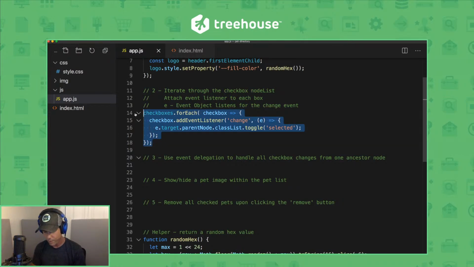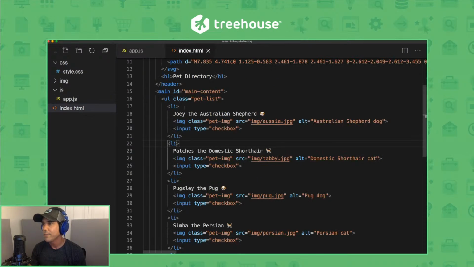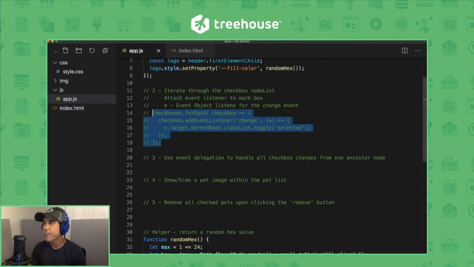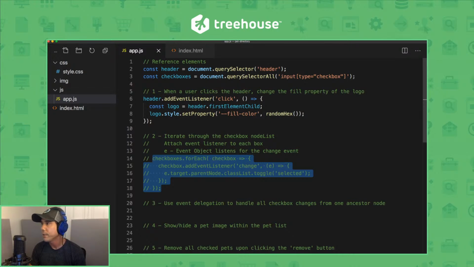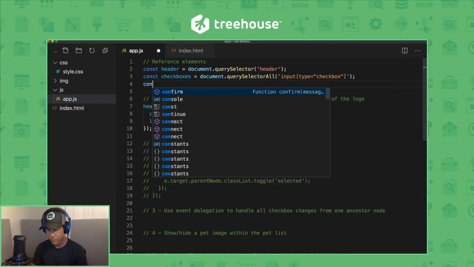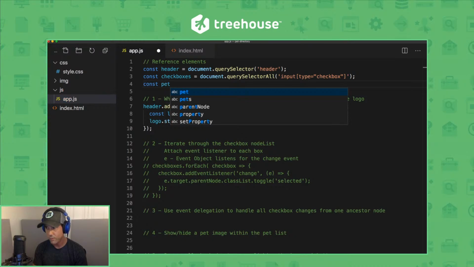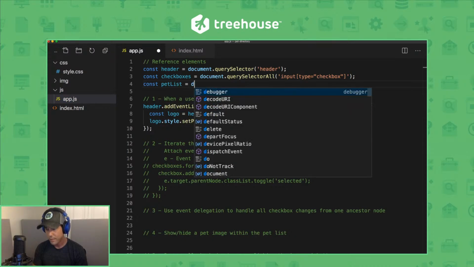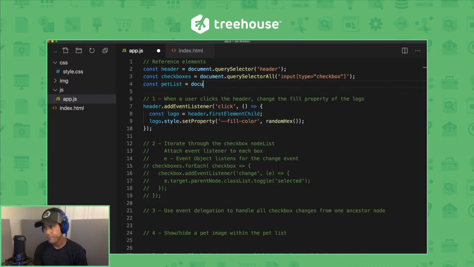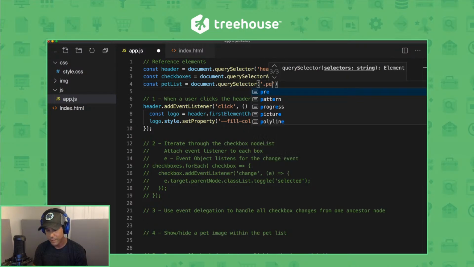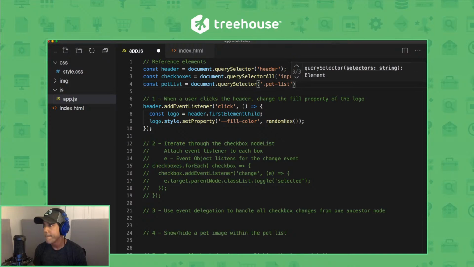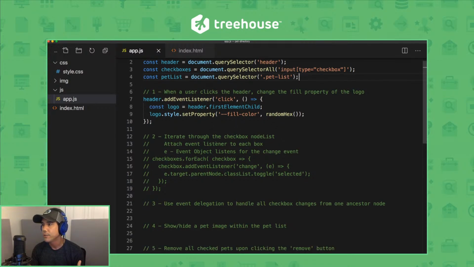Let me comment out this forEach method here. We're going to put an event listener on this parent UL. So up top, let me target the UL on the page with the class pet-list. I'll assign it to the constant petList, and we'll do document.querySelector and the class pet-list. And then down here, I'm going to attach an event listener to petList.